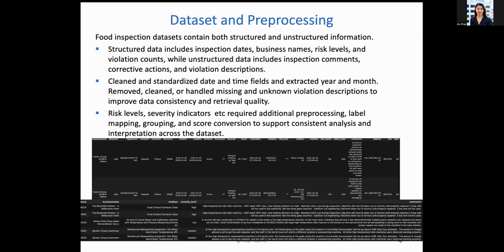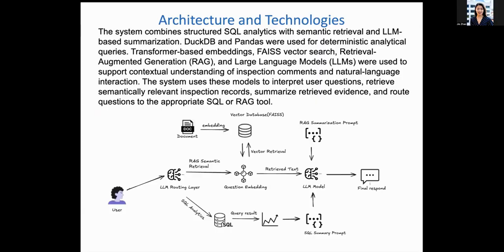Also, some data engineering was performed. For example, the severity level uses star indicators, 1 star, 2 star. So we need to convert them into descriptions like high, medium, and low, and also assign scores for analytic use. Those are business-defined rules. Also, the risk level uses brief letter codes, so we need more specific descriptions for those fields as well. Once we have processed and cleaned the data, we can do the real conversation workflow.